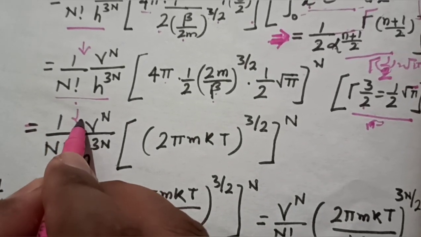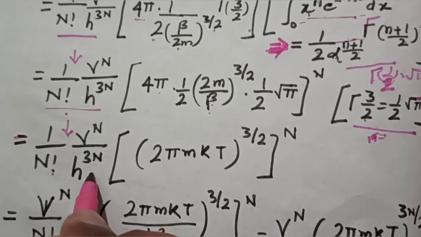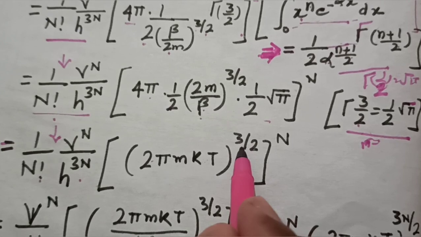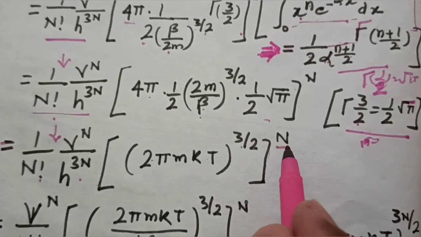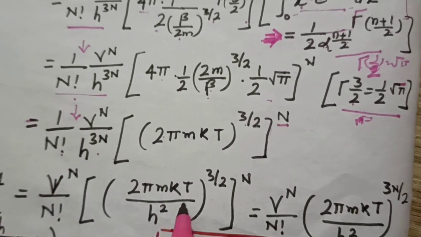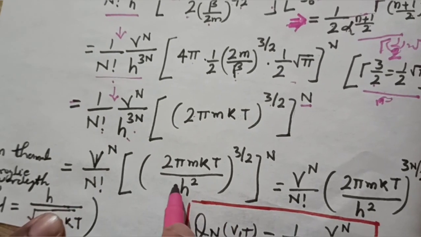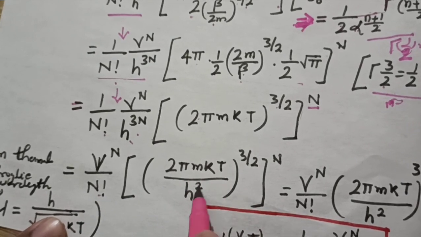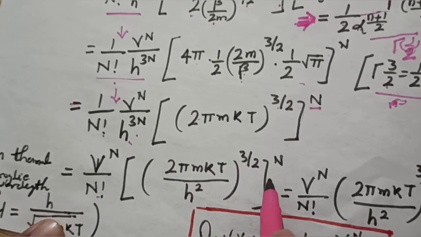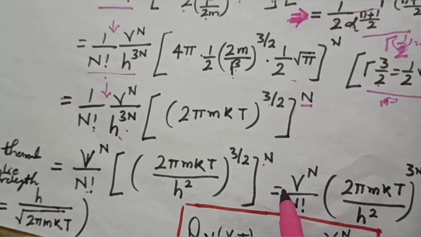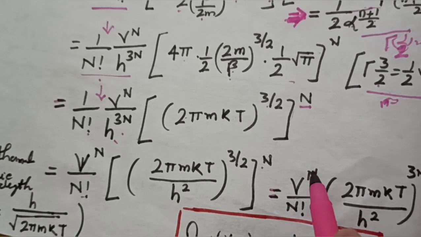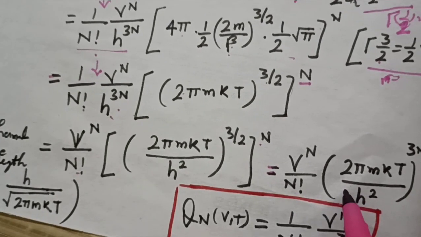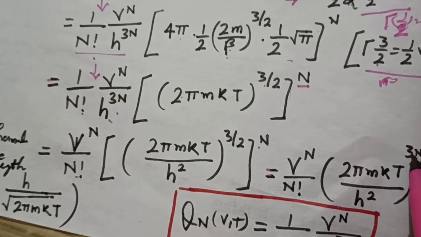This will remain as such, V to the power n upon s to the power 3n. And if you just solve it, it is 2 pi m kT raised to the power 3 by 2, and whole power is n here. If we take inside this h term, it will be h square, V^n upon factorial n, 2 pi m kT upon h square raised to power 3 by 2, whole power is n. You can also write this as V to the power n upon factorial n, 2 pi m kT upon h square raised to the power 3n upon 2.